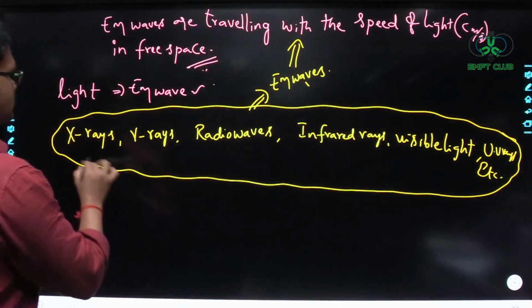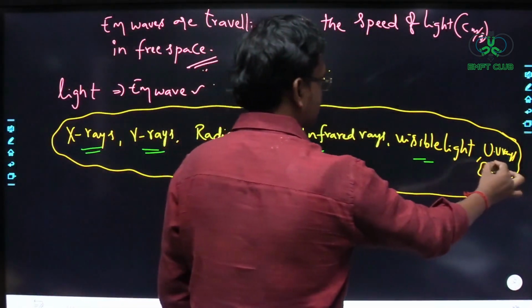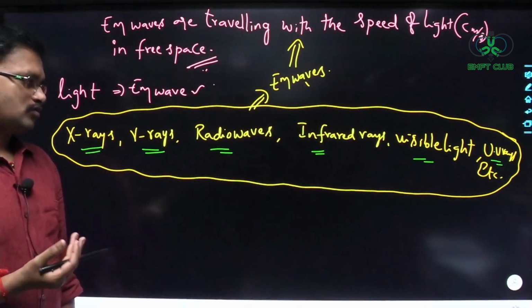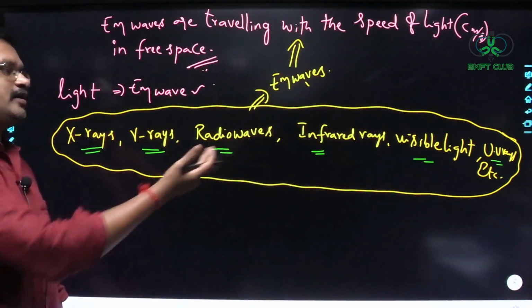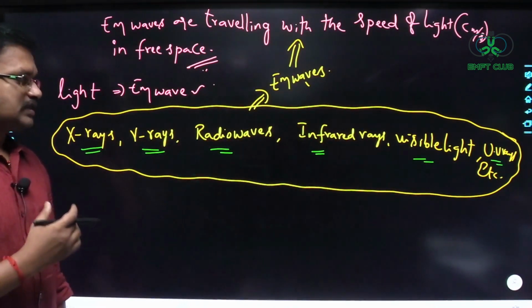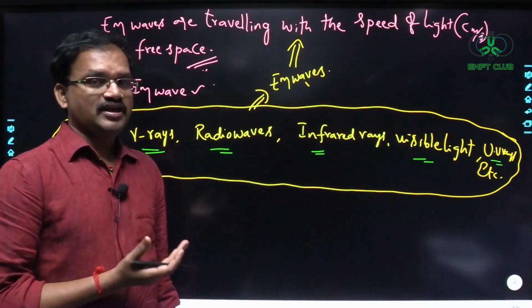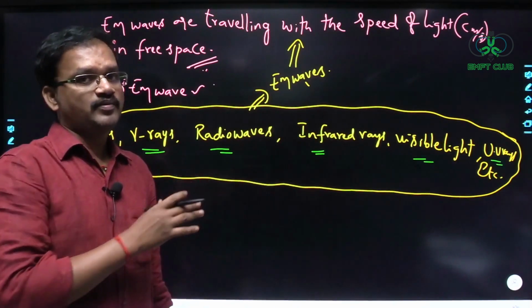So all these are nothing but what? All these are nothing but electromagnetic waves only. Sir, you are saying all are electromagnetic waves, but if all are electromagnetic waves, then why have we named them differently? See, the characteristics of the electromagnetic waves change depending upon the frequency range. So that's why we have named them differently.